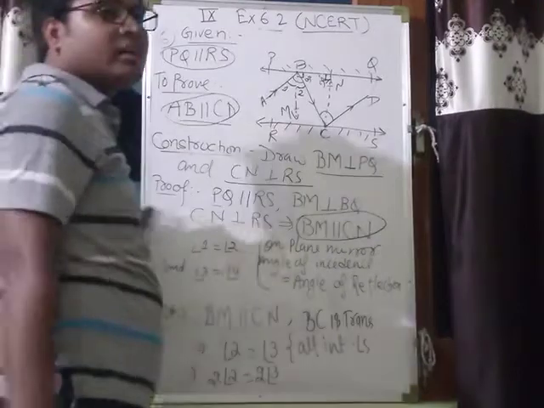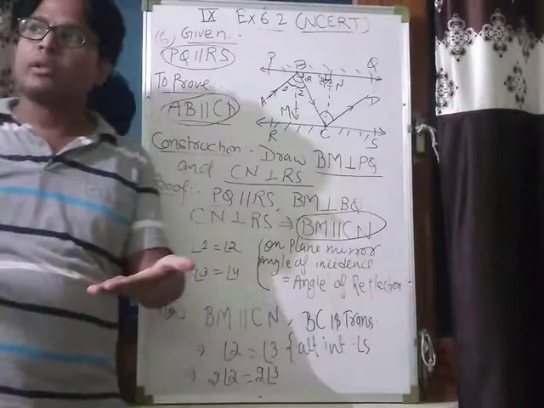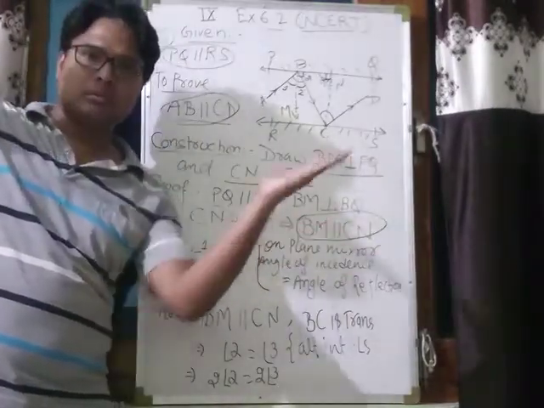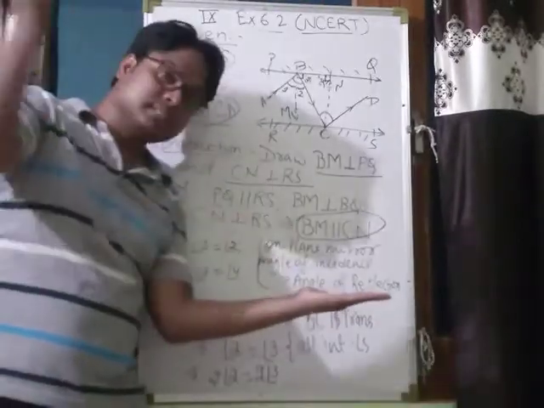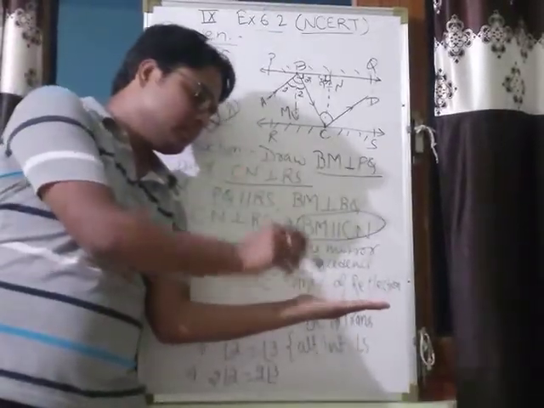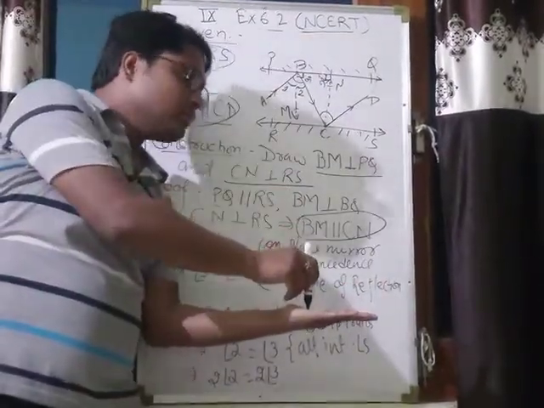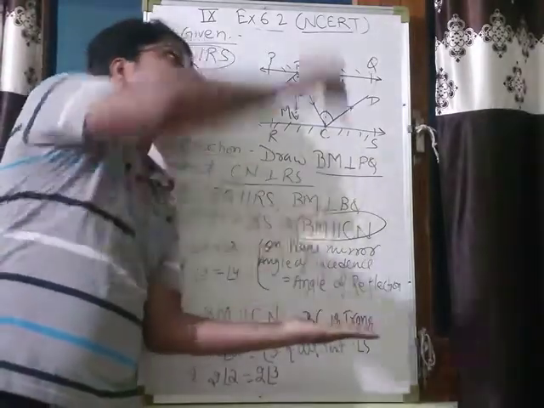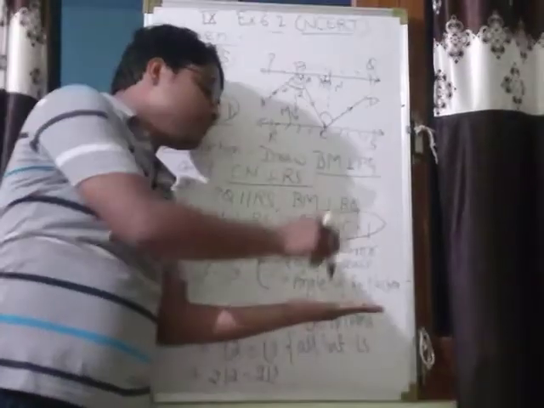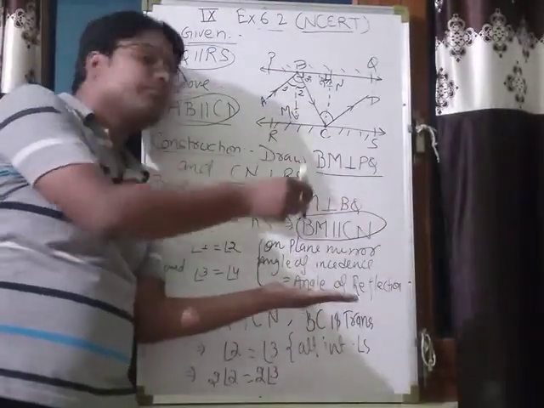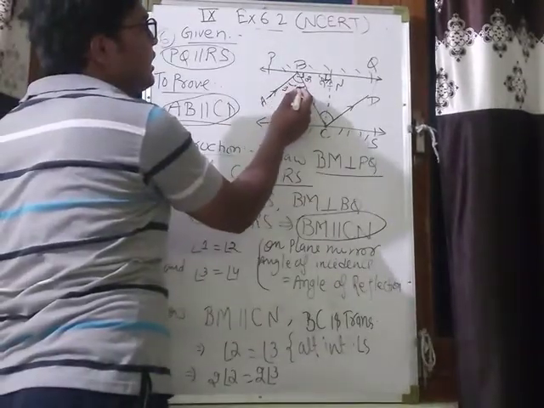In physics, we have read that on a plane mirror, the angle formed by the incident ray with the perpendicular is called the angle of incidence, and the angle formed by the reflected ray with the perpendicular is called the angle of reflection.